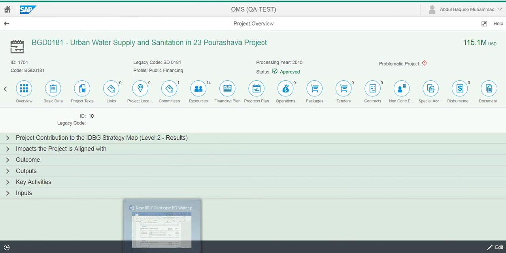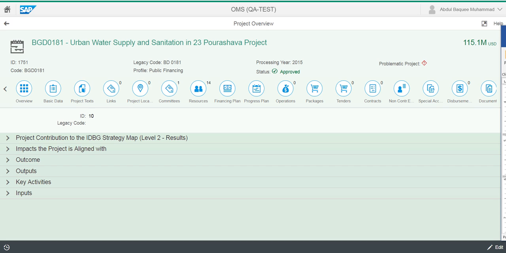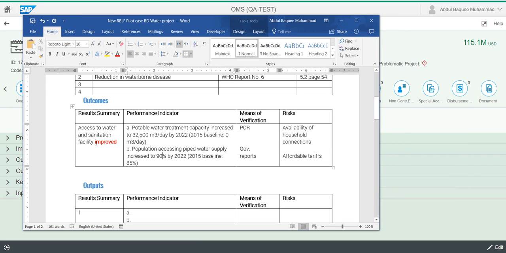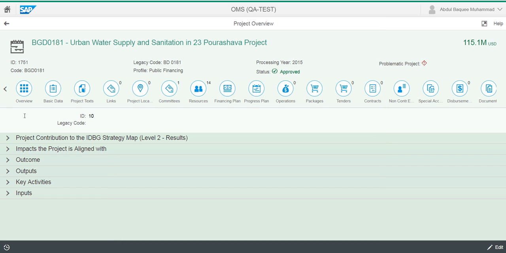So let's start with populating the second performance indicator very quickly for the same outcome, which is population accessing piped water supply increased to 90% by 2022. So let's cut these things and we'll just populate it over here.